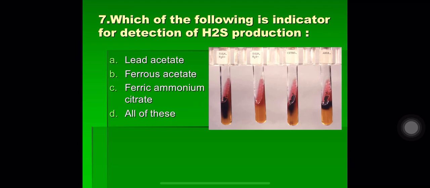When a bacteria produces H2S, hydrogen sulfide gas, this gas can be detected by a chemical reaction using some indicators like lead acetate or ferrous acetate. In that reaction, a black color is generated, and this black color in the medium gives an indication that H2S is formed by the bacteria. So detection of H2S is done by formation of black color using various reagents, all of these.